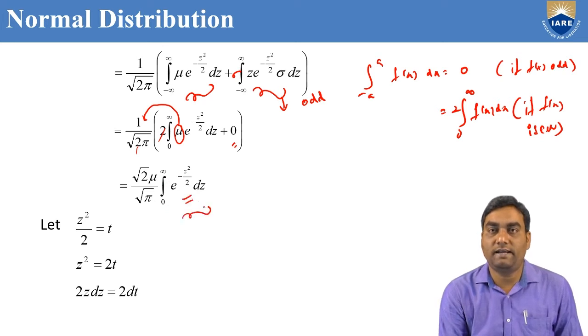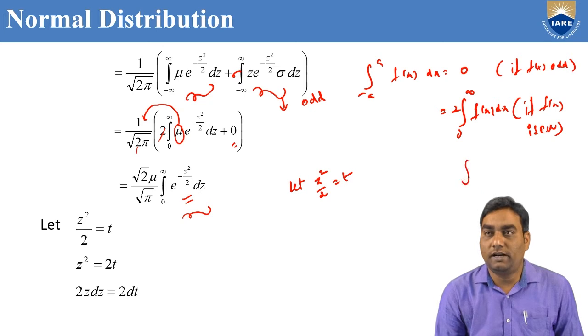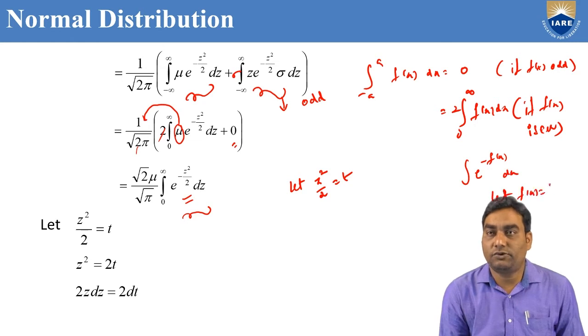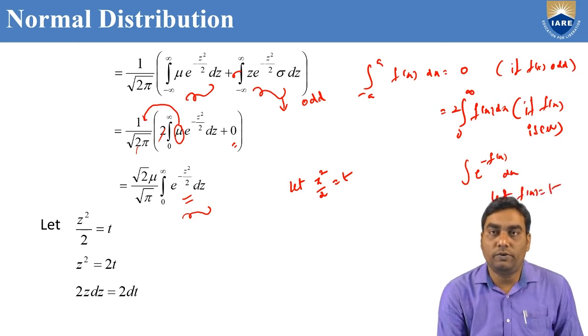We can evaluate this by taking z squared by 2 equal to t. Why are we taking z squared by 2 equal to t? For the evaluation of the integration of e power minus f of x dx, the concept is to let f of x equal t. Here it is also in the form of e power minus f of x, where f of x equals z squared by 2.